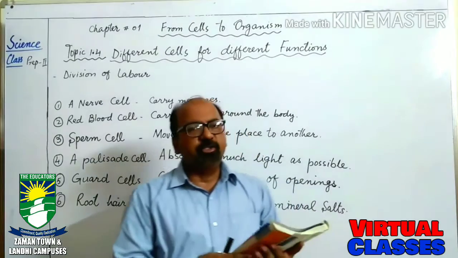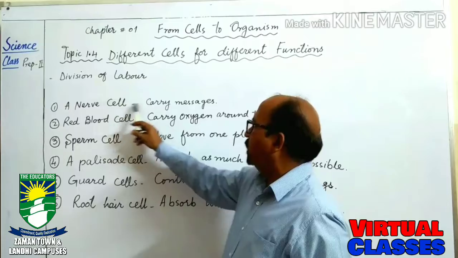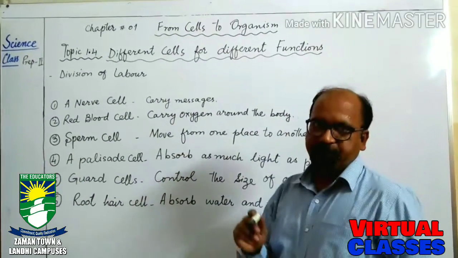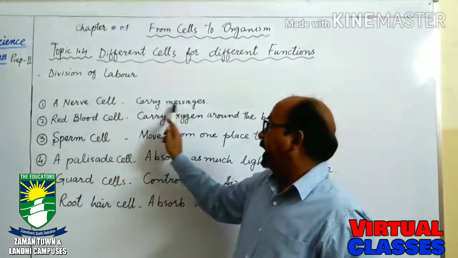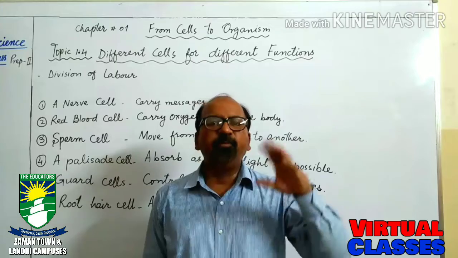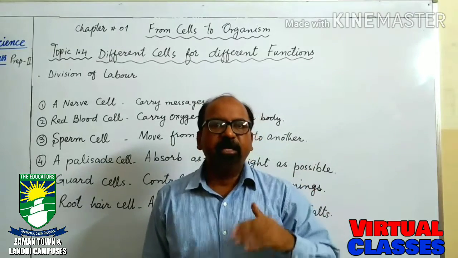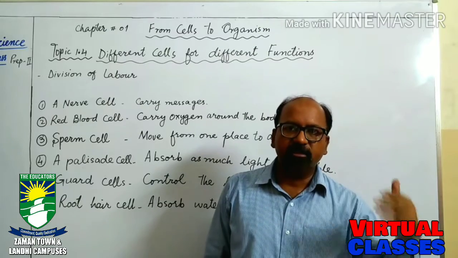So what is the function of the nerve cell? As I have written on the board, they carry messages. What is the function of the nerve cells? They carry messages. So which type of messages, from where do they get the message, and where do they take this message?